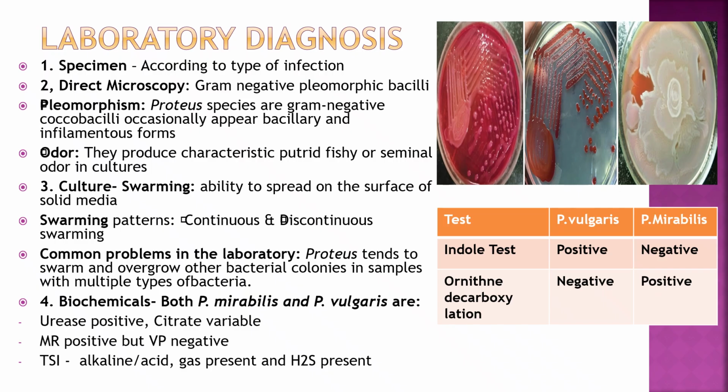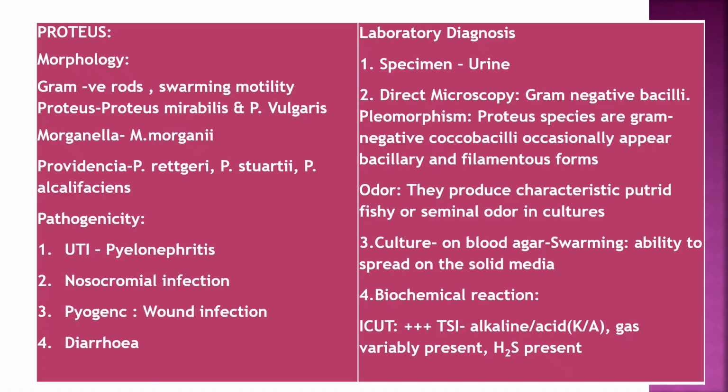Both mirabilis and vulgaris are urease positive, citrate variable, TSI alkaline/acid, gas present, H2S present, MR positive but VP negative. For species differentiation, the indole test is positive in P. vulgaris and negative in P. mirabilis. Ornithine decarboxylase is negative in P. vulgaris and positive in P. mirabilis. Proteus: gram-negative rods, swarming motility.